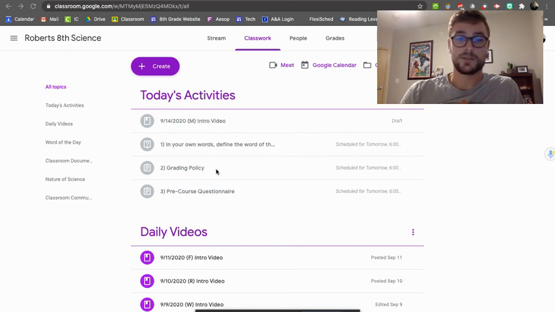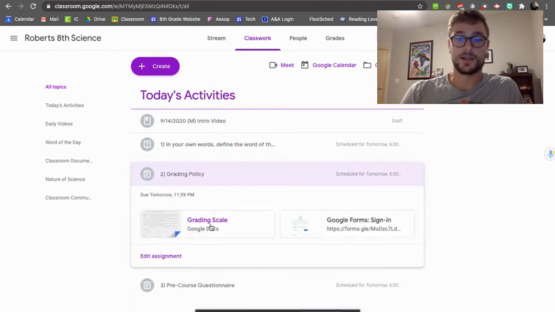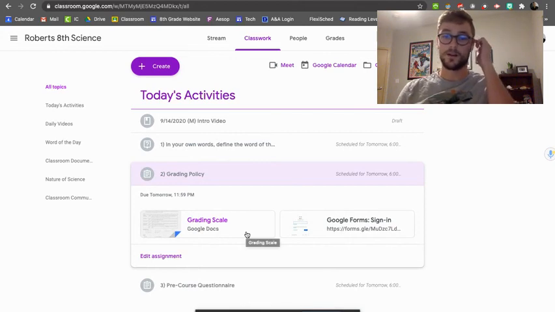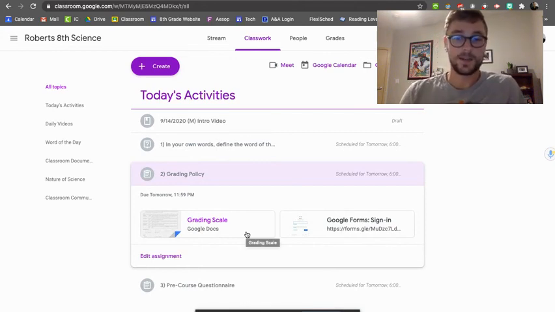Number 2 is the grading policy, and this has 2 documents with it. The first one is the grading scale or the grading policy for all of the science classes in 8th grade. And then the last one here is the Google form that you'll complete on your own. There's one thing in the Google form that it asks that is actually not on here. There are 9 rubrics that we are going to be evaluating you on. One of the questions in here asks how many rubrics you are evaluated on this year, or something along those lines. We have 9 of them.